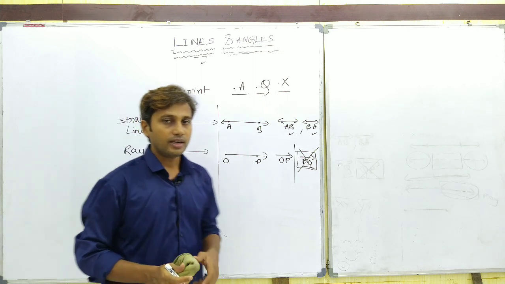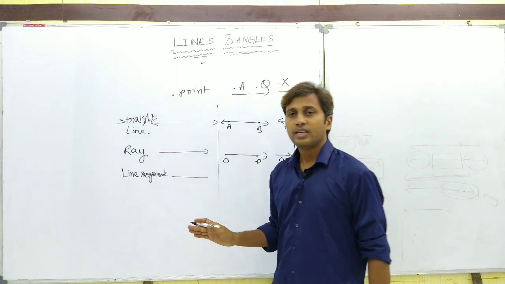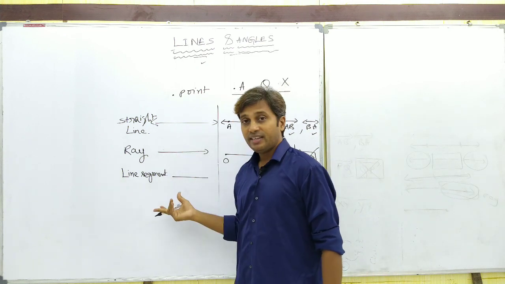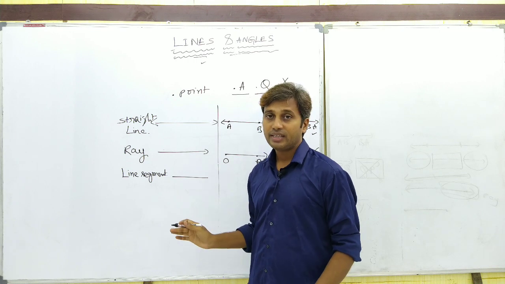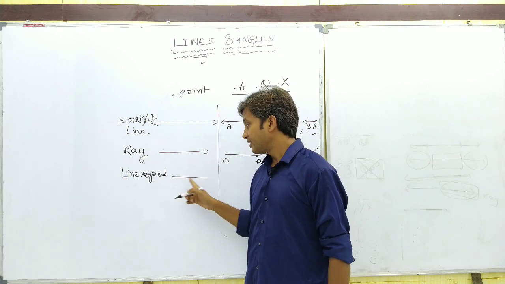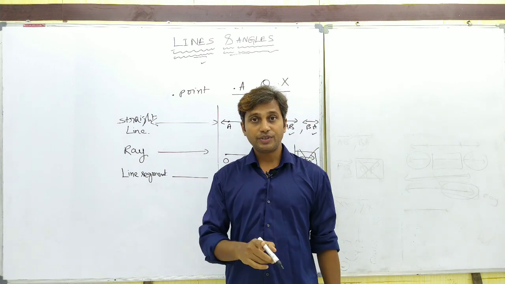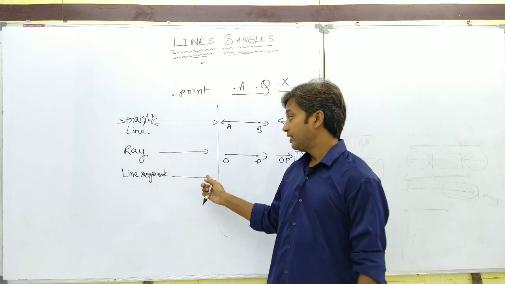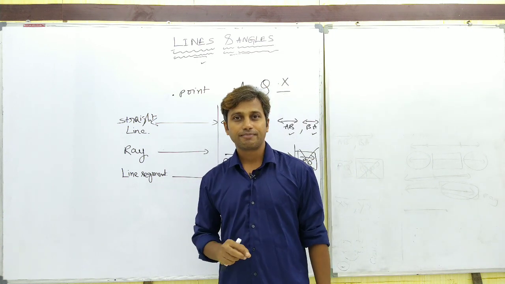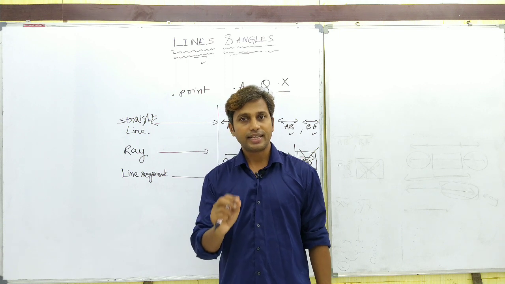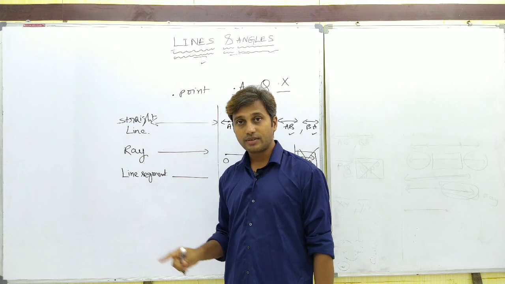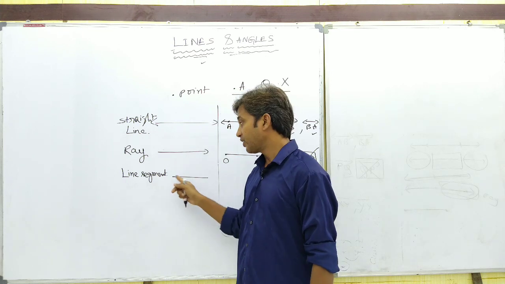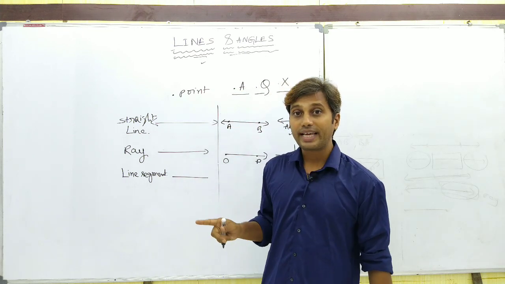Okay, line segment. And what is the nature of a line segment? Tell me, guys. A part of a straight line having both initial and end points is called a line segment. So when it is having initial and end points, the nature of it is that it has a finite length. Means a measurable finite length. Magnitude is limited, and we can measure this. Okay, finite length. And then after, what about the direction?